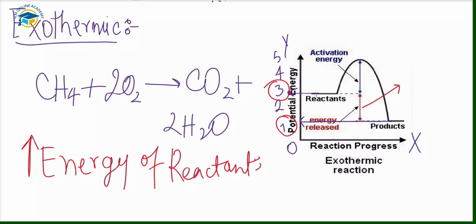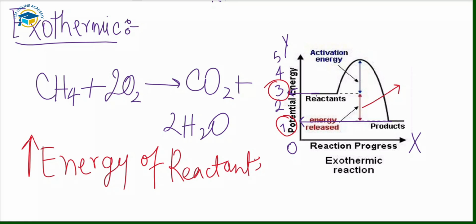This arrow shows that energy is usually released in exothermic reactions because heat is given out, right? The reactants have more energy, so when the exothermic reaction happens, the energy of the reactants is given out into the surroundings, and the temperature of the surroundings increases. Then the products will have less energy.